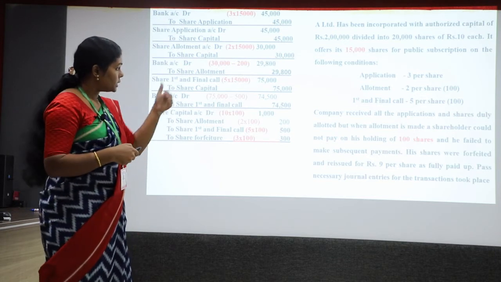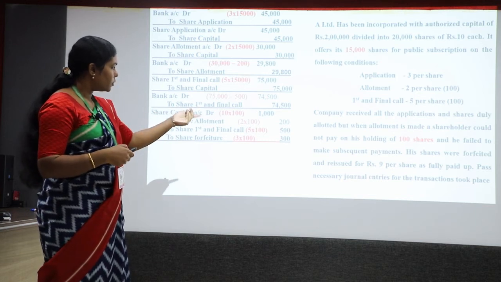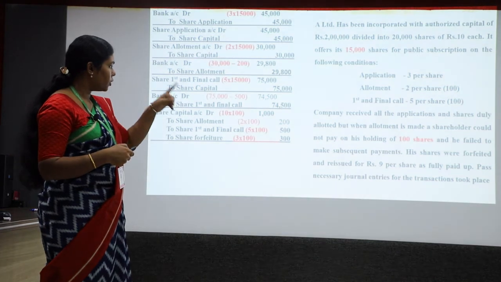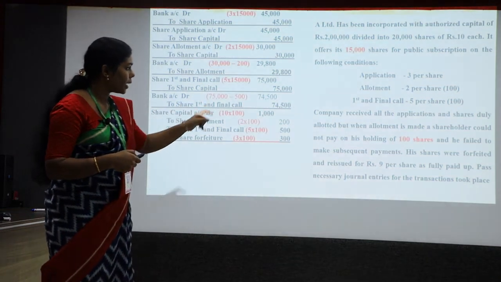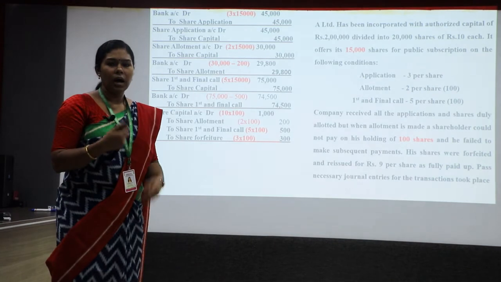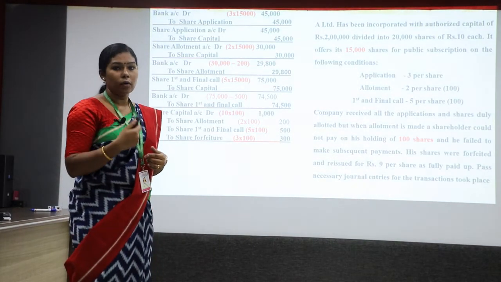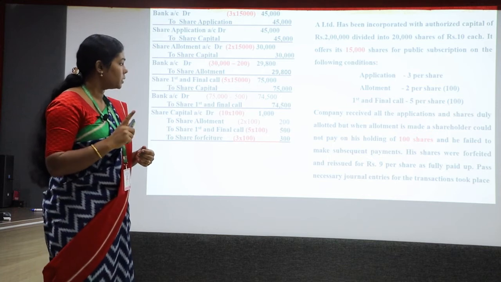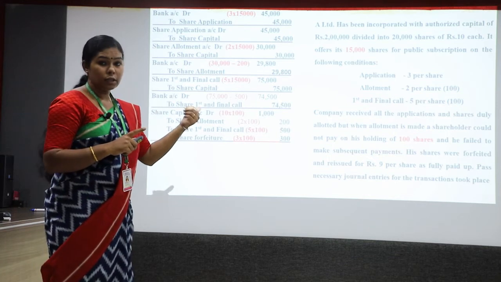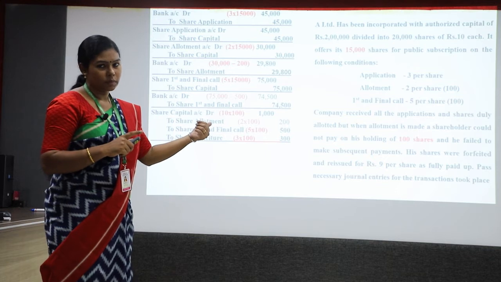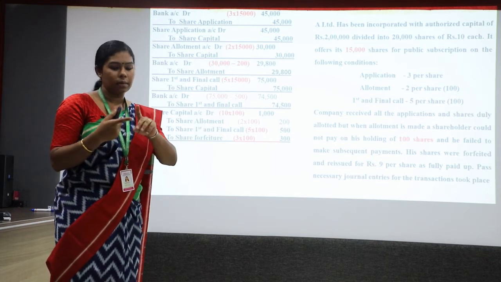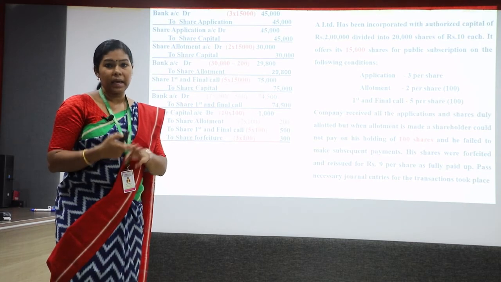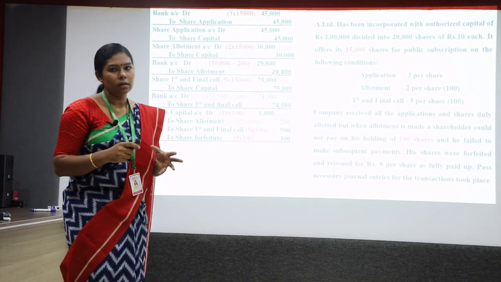Then what happens next? After the forfeiture, the question mentions that the forfeited shares were reissued for rupees 9 per share. How to write the entries for a reissue of shares? One important thing to keep in mind is that this reissue is happening at a discount. Reissue can be done in 3 ways: at par, at a discount, and at a premium. It depends upon the demand of the share in the market.